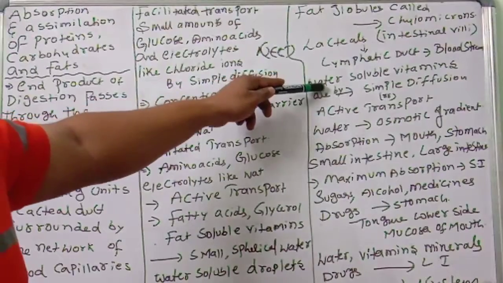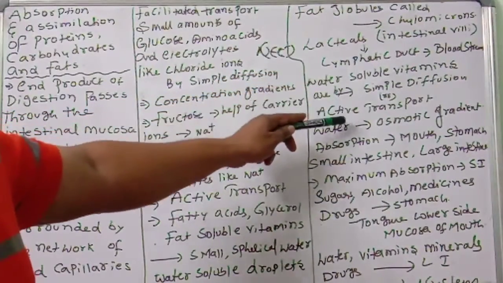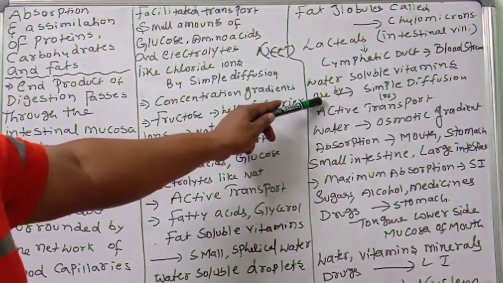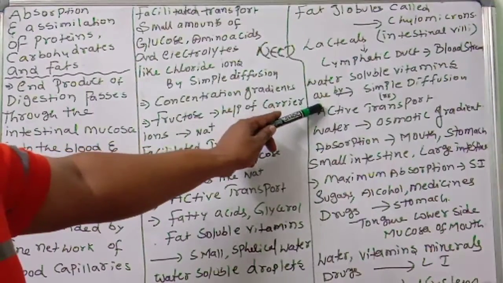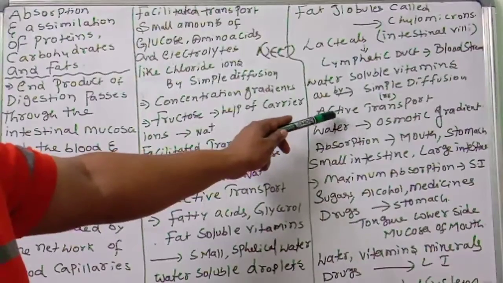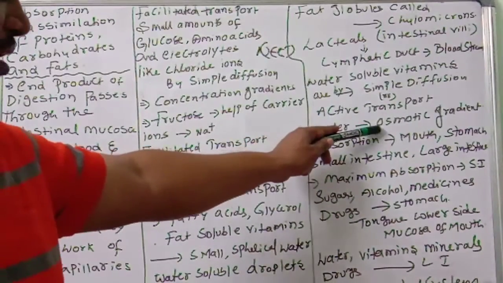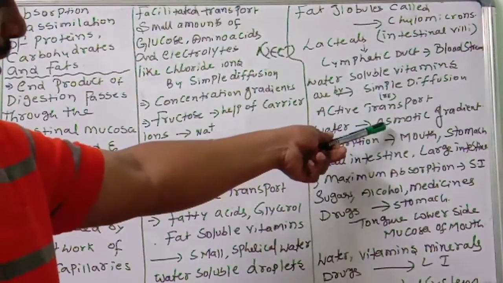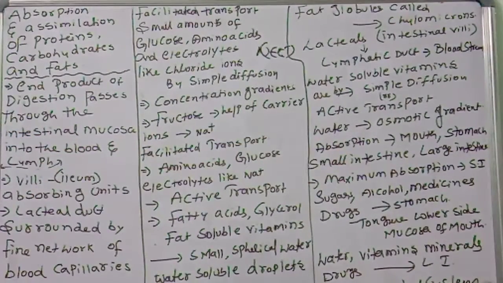Next, water soluble vitamins are absorbed by which one? Simple diffusion or active transport. Water soluble vitamins, this is important. These water soluble vitamins are absorbed by simple diffusion or active transport, and water is absorbed based upon the osmotic gradient. This point you have to remember: depending upon the osmotic gradient, the movement of water will take place.